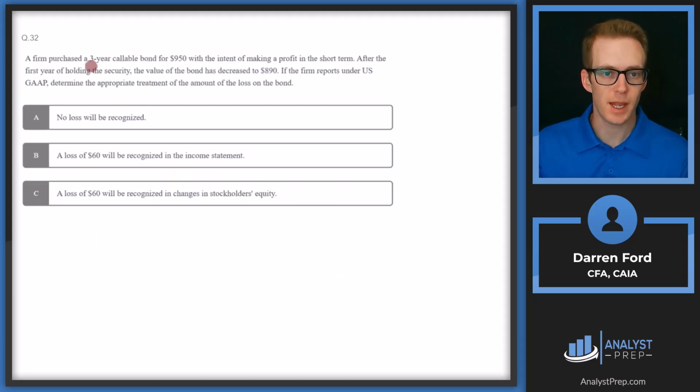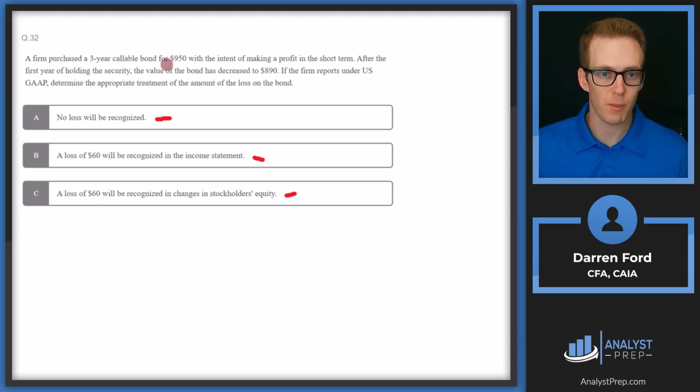A firm purchased a 3-year callable bond for $950 with the intent of making a profit in the short term. After the first year of holding the security, the value of the bond has decreased to $890. If the firm reports under U.S. GAAP, determine the appropriate treatment of the amount of loss on the bond. So is it going to be A, no loss will be recognized, B, a loss of 60 will be recognized on the income statement, or C, a loss of 60 will be recognized in changes to stockholders' equity?